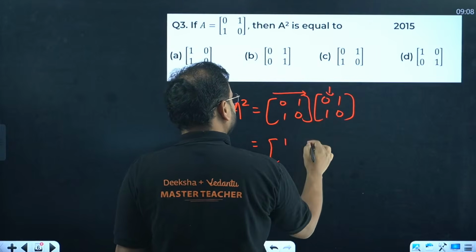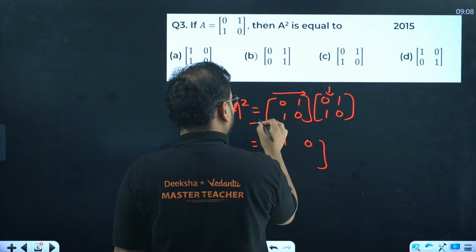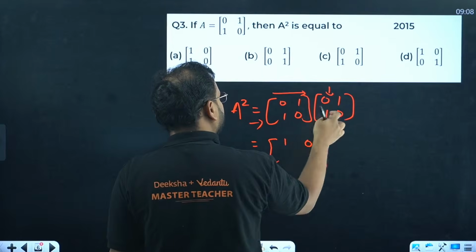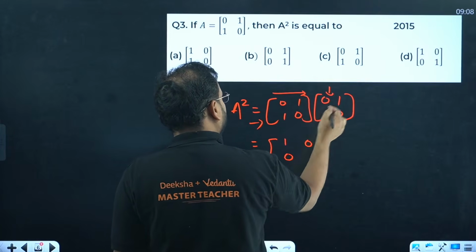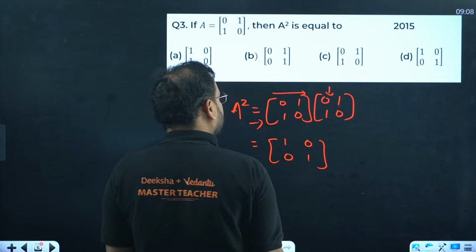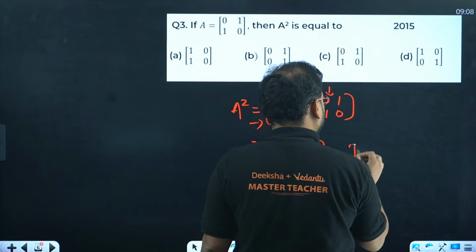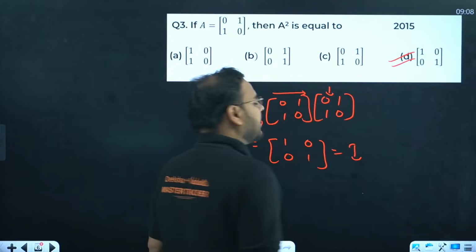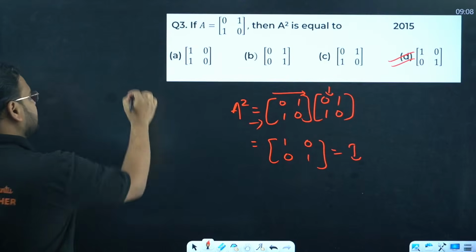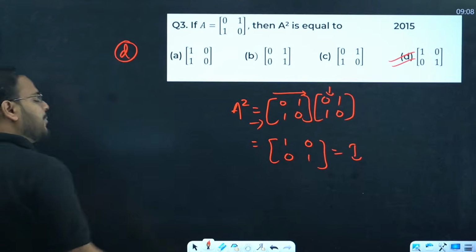Again 0 and 0, so this is going to be 0. Now go with the second row. 1 into 0 is 0, 0 into 1 is also 0. 1 into 1 is 1 and 0 into 0 is 0. The answer becomes 1, 0, 0, 1. That is my option D, the identity matrix. I hope it is clear, guys.